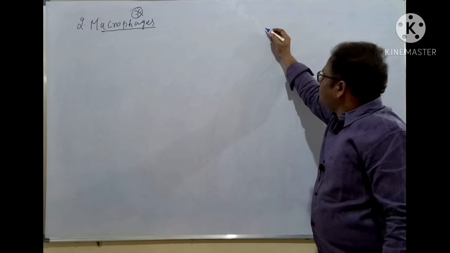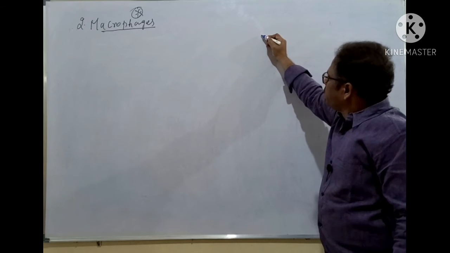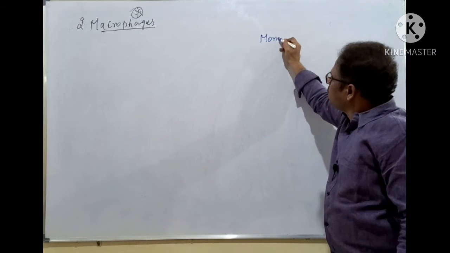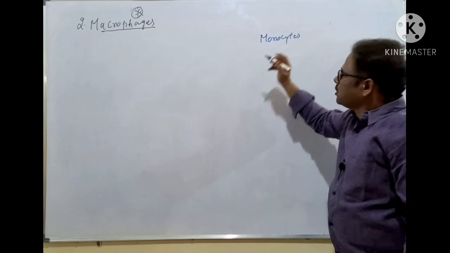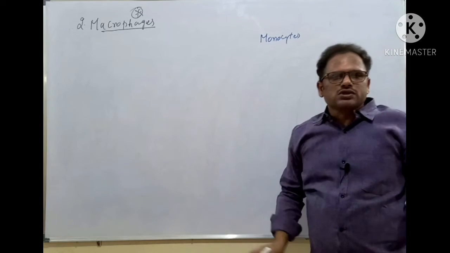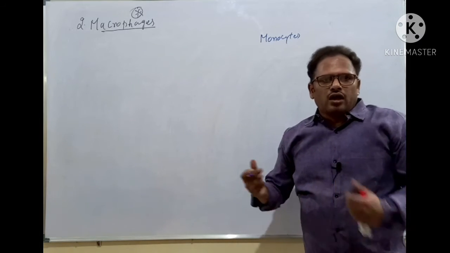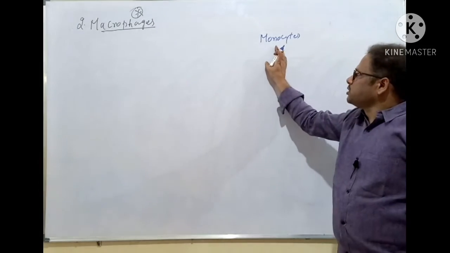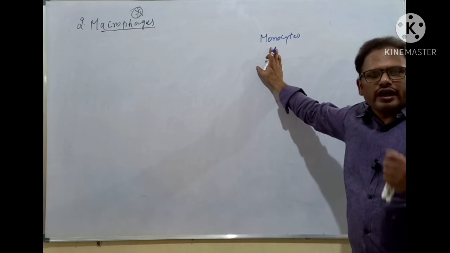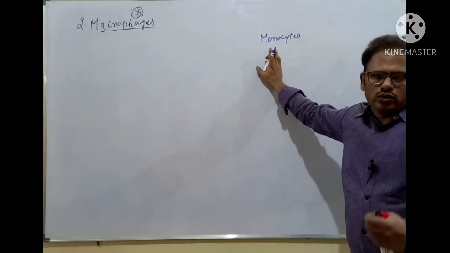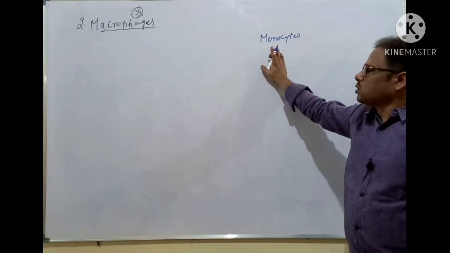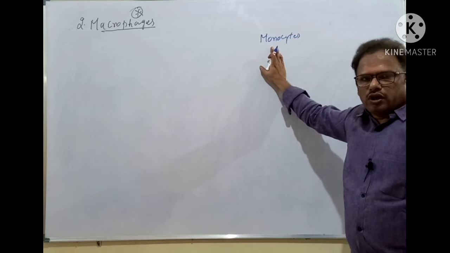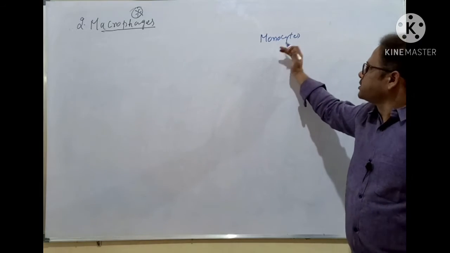One of the types of formed elements, that is blood cells, is called monocytes. You know, these monocytes and lymphocytes are called agranulocytes. We'll be discussing this under the blood, not now here. But a brief explanation of monocytes: just remember that they are agranulocytes, they do not have granules. They are called agranulocytes, monocytes and lymphocytes. Okay, leave lymphocytes, we will discuss them later.